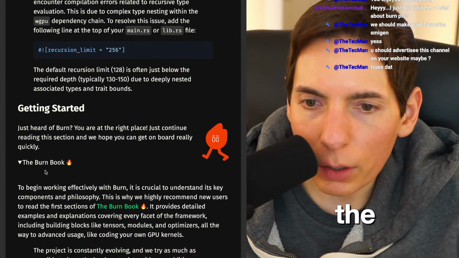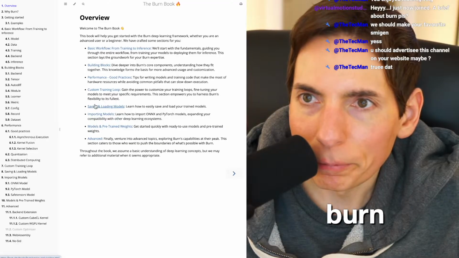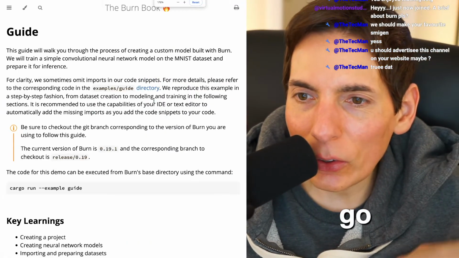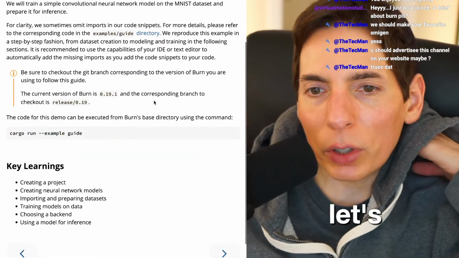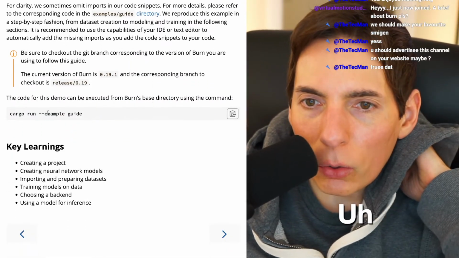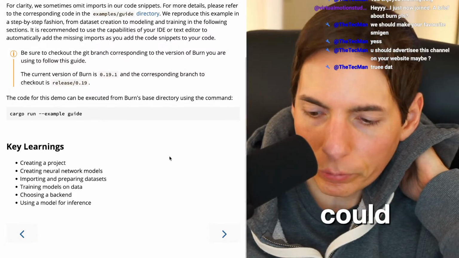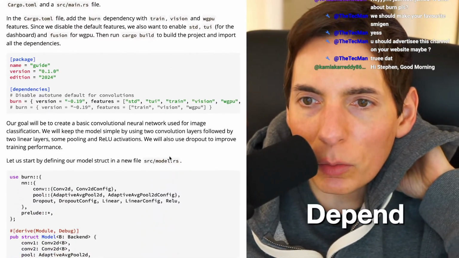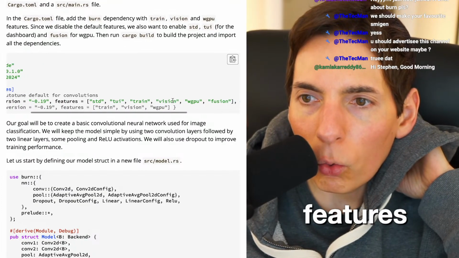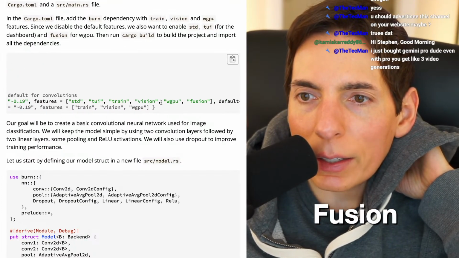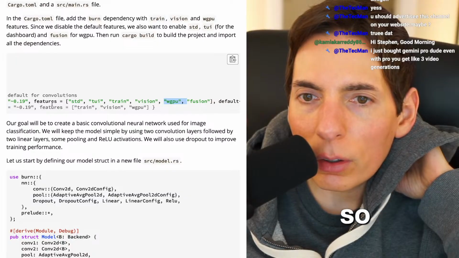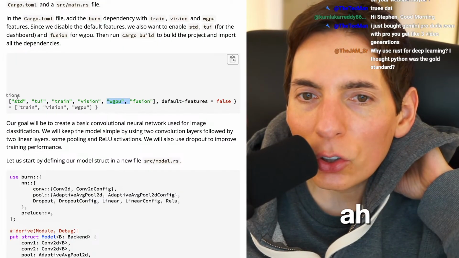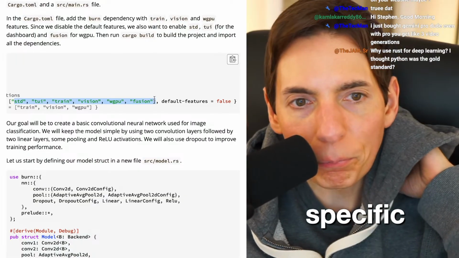All right, the Burn book. Let's see the Burn book. Hey, here we go. Let's learn some Burn, you guys. Let's do some reading. Okay, Cargo example guide. We could. Let's jump over here. Dependencies, Burn features. Oh, WebGPU, fusion. Okay, so we'll just do default features false. Ah, got it. So you can set it to something very specific.